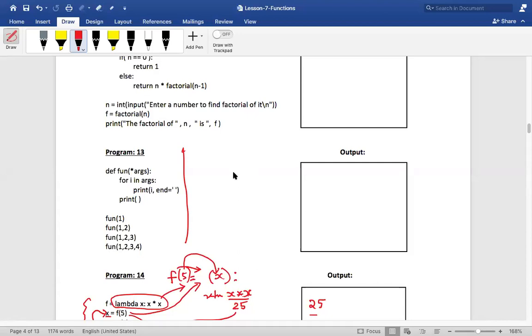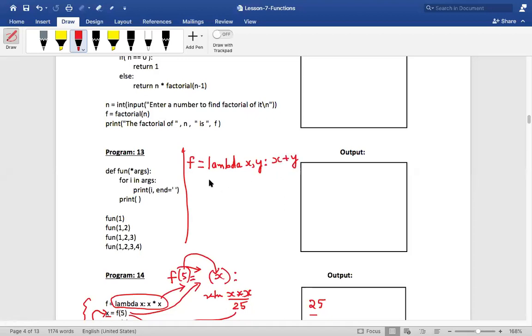She's going to write the lambda function for it. Tell me. Sir, f equal to, very good. This f can be anything, not necessarily f only. F is equal to lambda x comma y, very good. Super. Lambda x comma y, then colon x plus y. Super, very good. She did it.